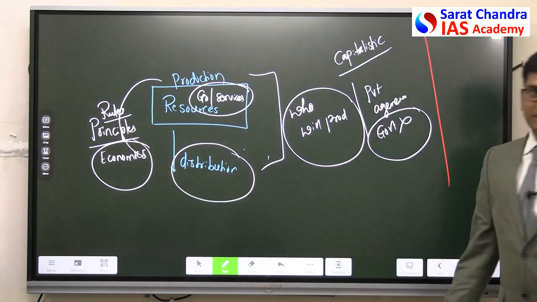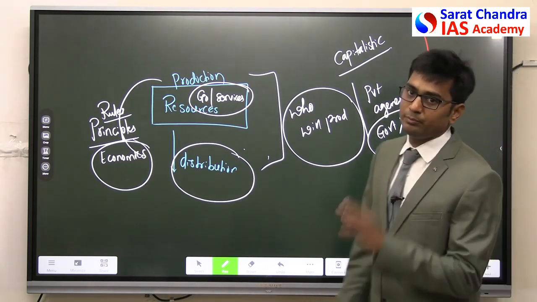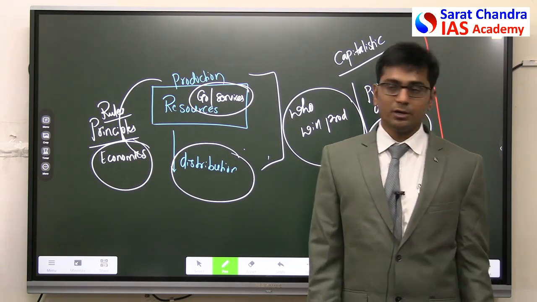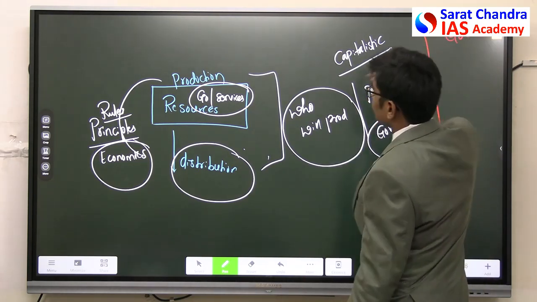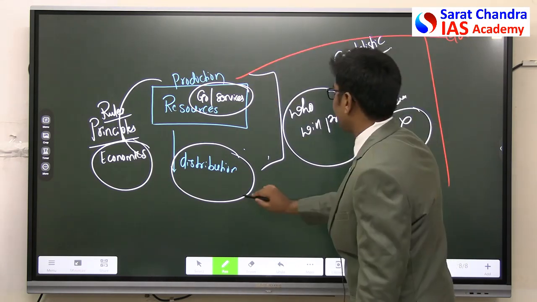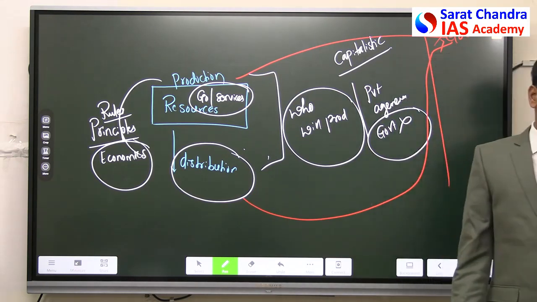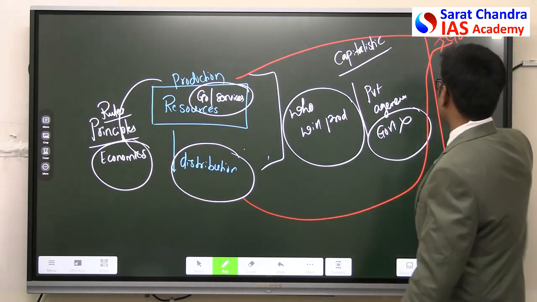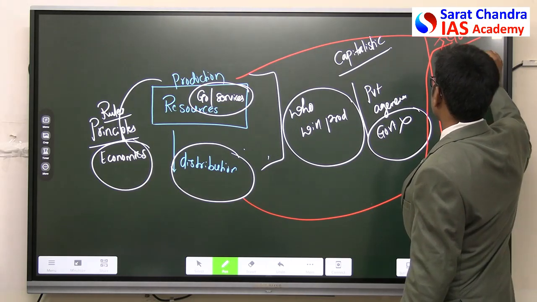if you are not allowing private players to hold any goods and services, I don't allow private players to be part and parcel of production and distribution. The entire thing will be done by the government. If government is controlling the means of production and distribution entirely, then that is called communist principles.